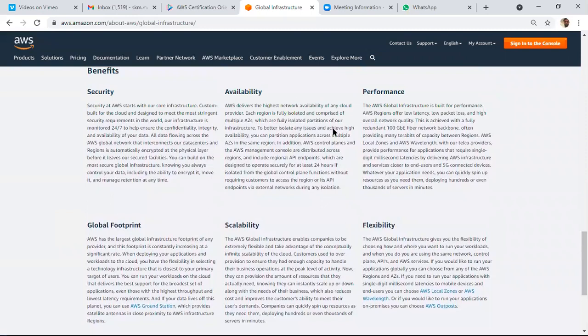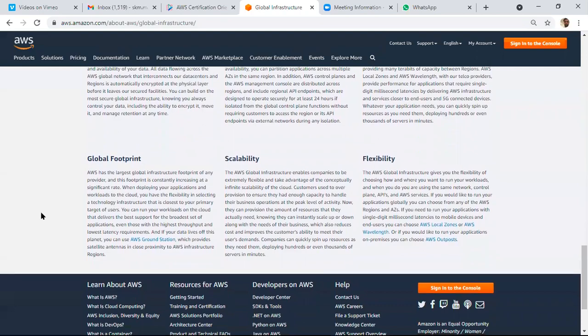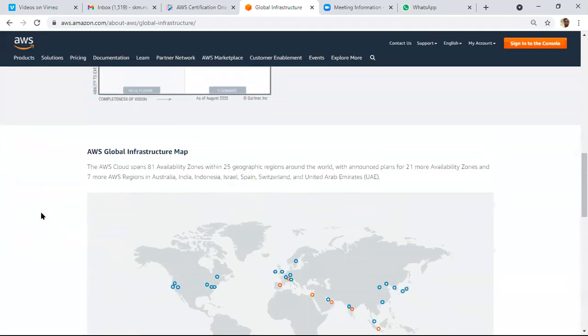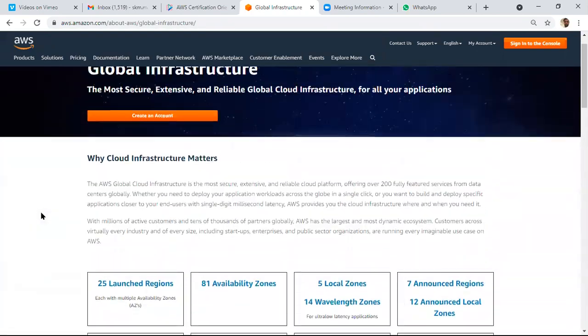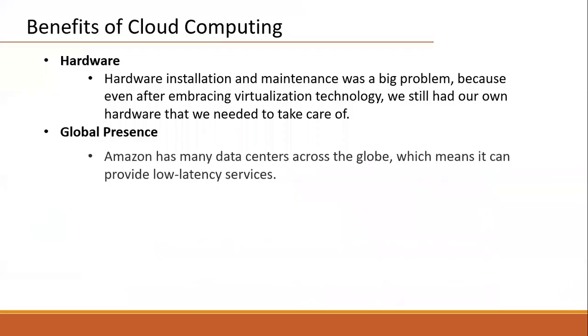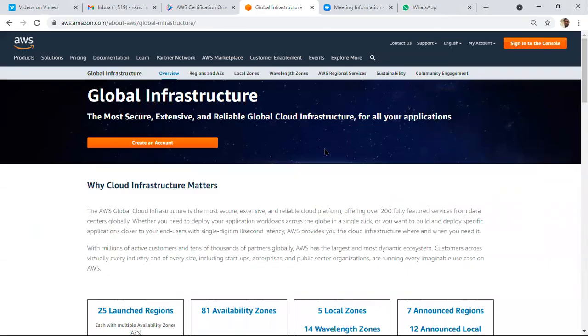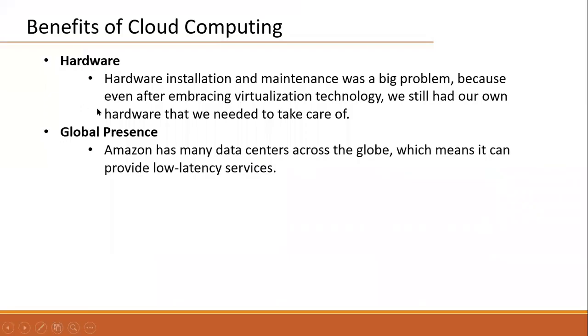These are the various benefits Amazon is describing. That is the reason there is no need to build our own local data centers. Directly we can use these cloud data centers. There is global presence and on-demand services. At any time we can deploy our databases, create machines, and work on demand.